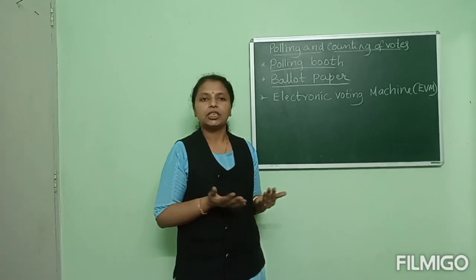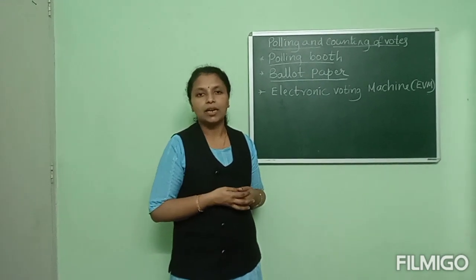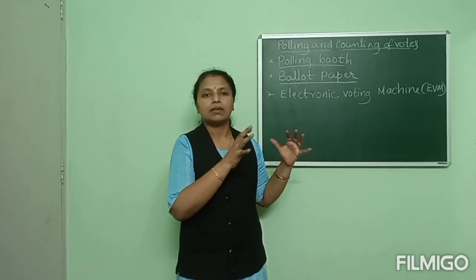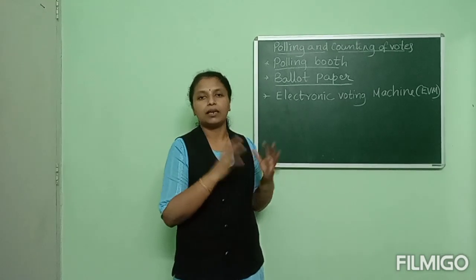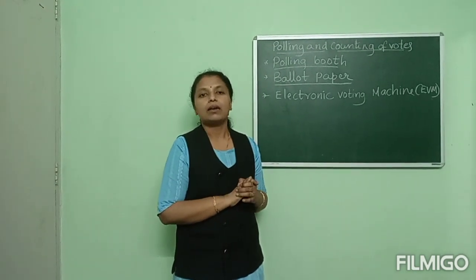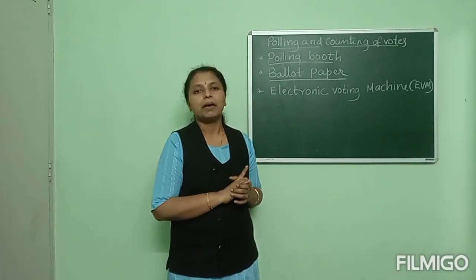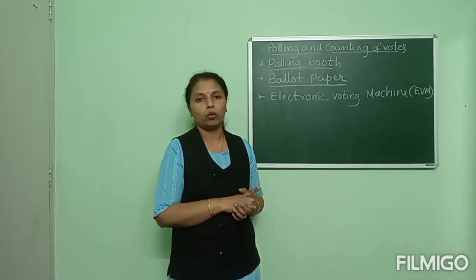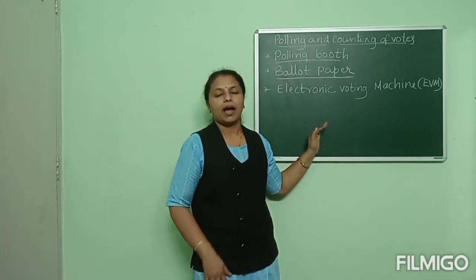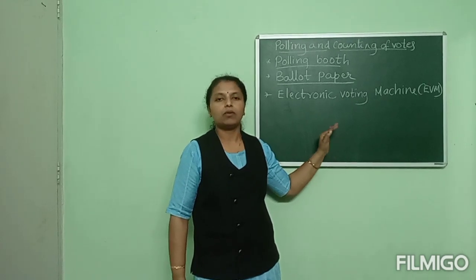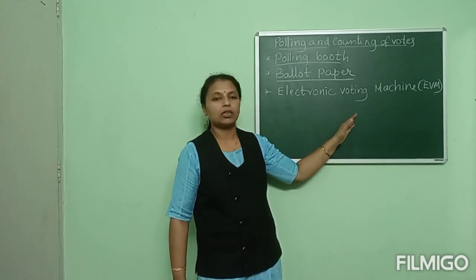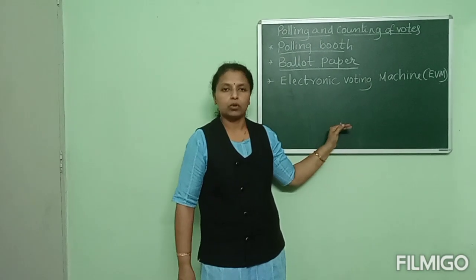After the election is over in every constituency, the electronic voting machines are kept in a secured room, very safe. On the date declared by the election commission to count the votes, these machines are opened and the counting starts. Officials count the votes by opening the electronic voting machines.